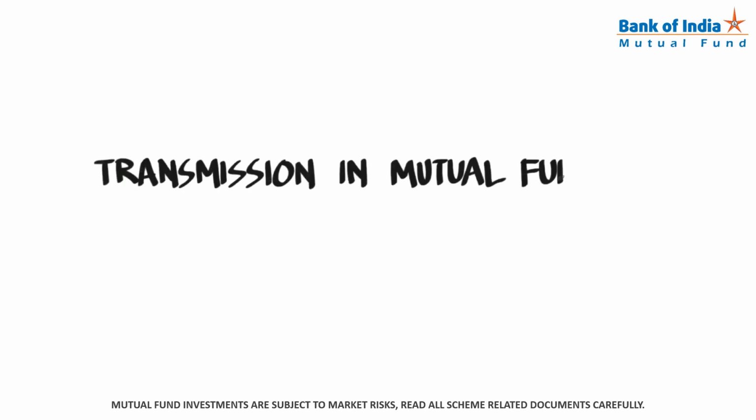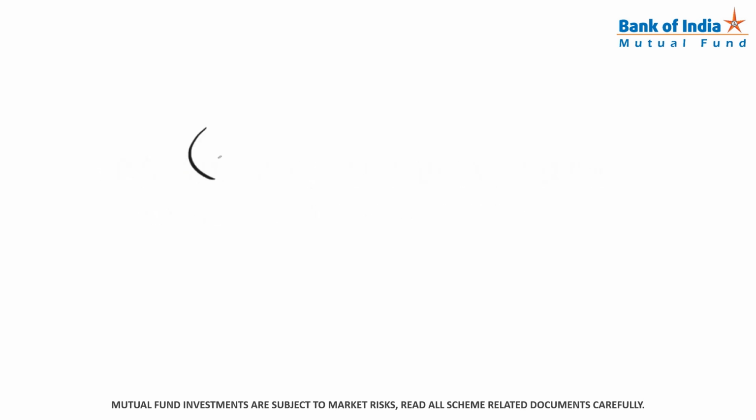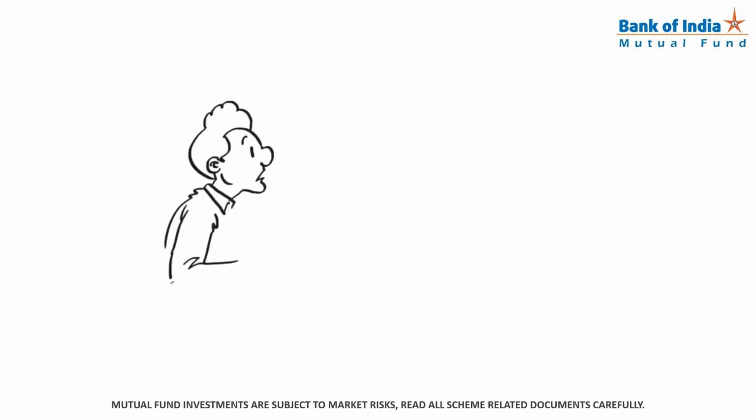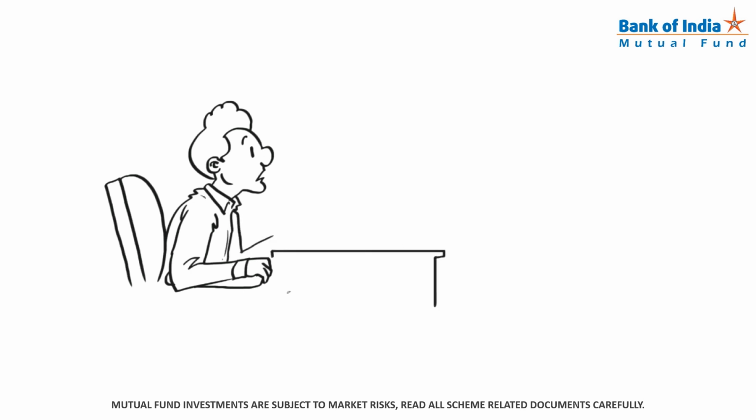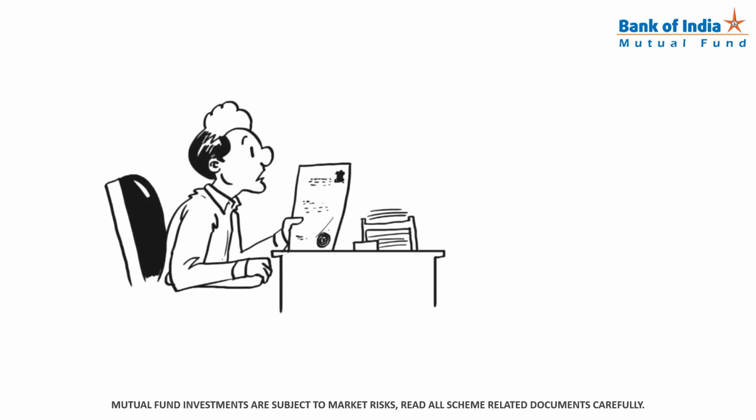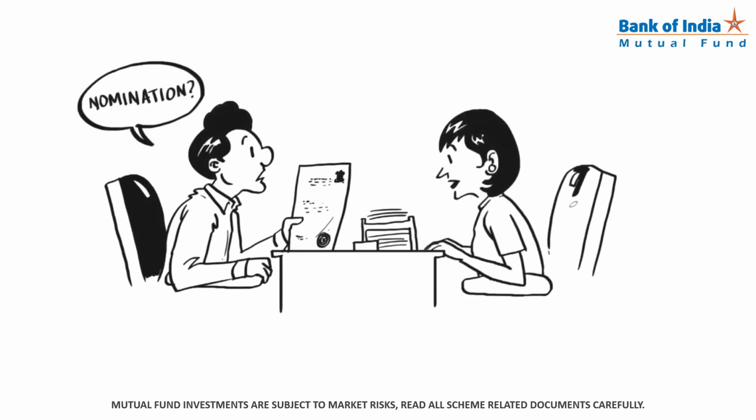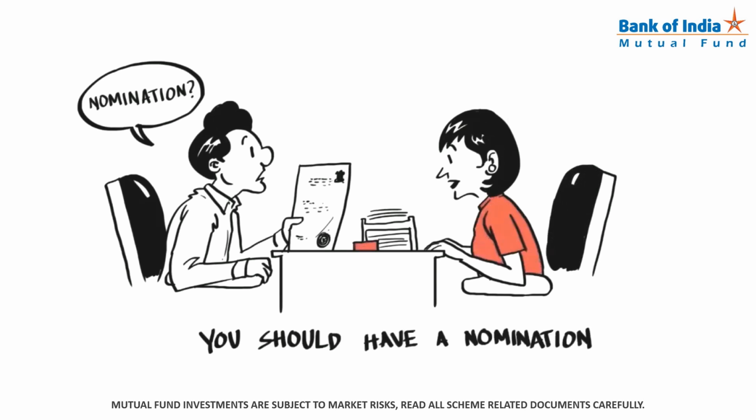Alka finds a few mutual fund statements in the files after her father had passed away. She approaches the mutual fund to claim the money. She is told that she has to complete additional paperwork since there is no nomination in her name. Alka is not alone. Since nomination is voluntary, it tends to get neglected.